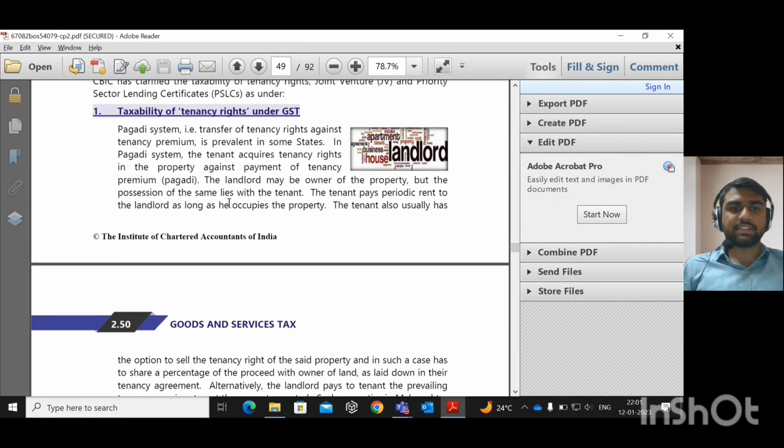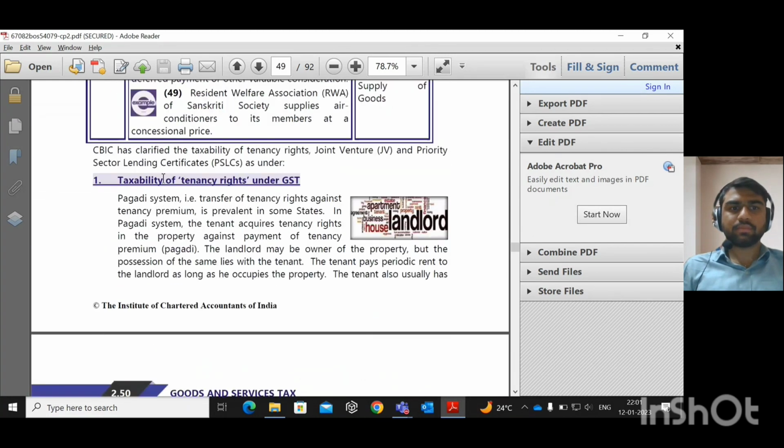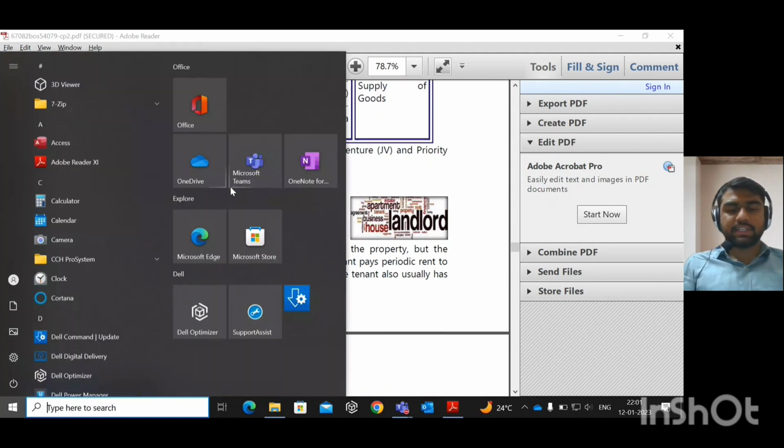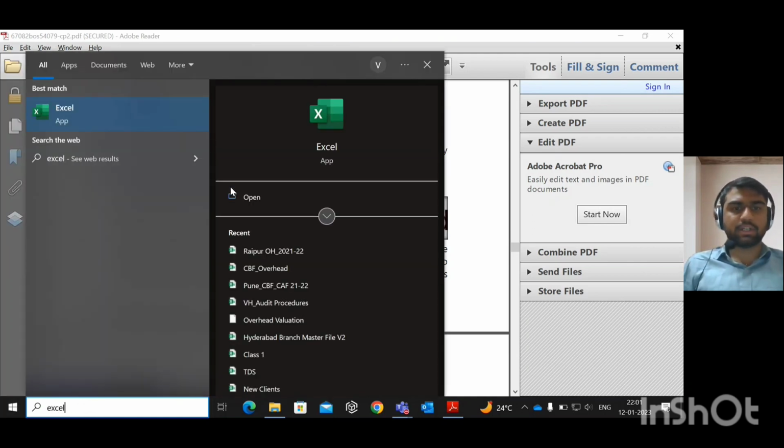Okay, see, this is the important circular which I am going to discuss: taxability of tenancy rights under GST. I will discuss this with an example. Please concentrate, as it is important.